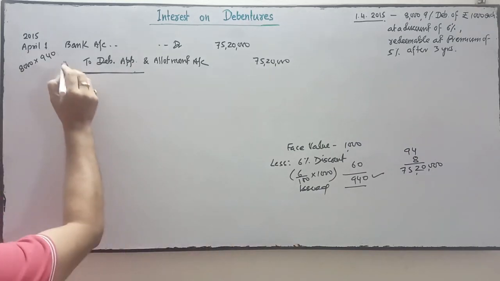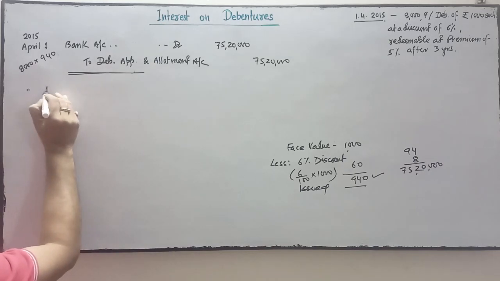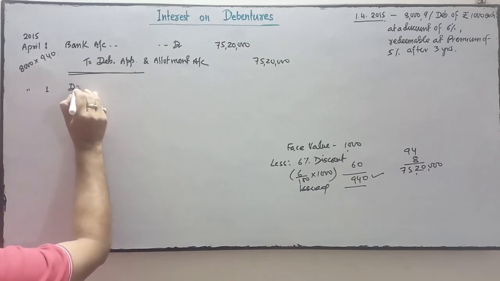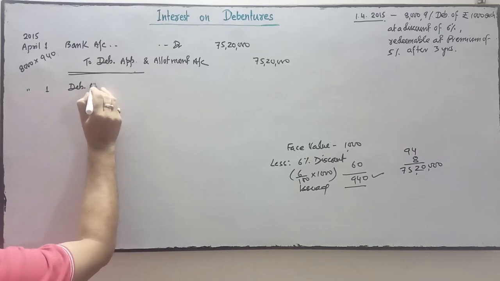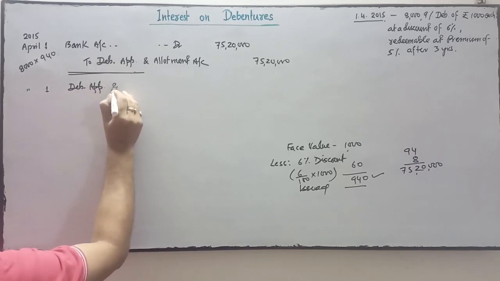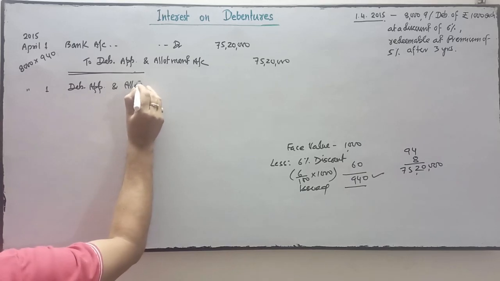Okay, the next entry will be on April 1st. This debenture application and allotment account will be debited.